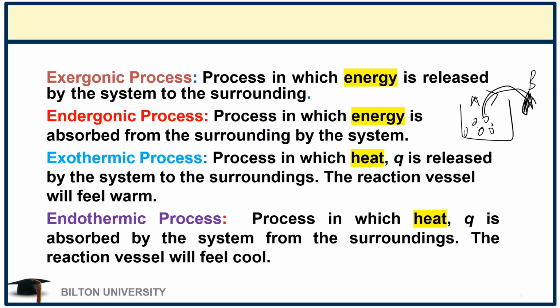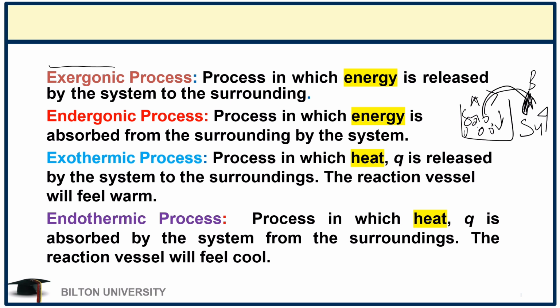So when energy is going out of the system to outside the system, which is the surrounding, we say that is a process called an exergonic process, because the energy is released by the system to the surrounding. It therefore means that the energy of the system will drop while the energy of the surrounding will go up, until it reaches a point of thermal equilibrium.